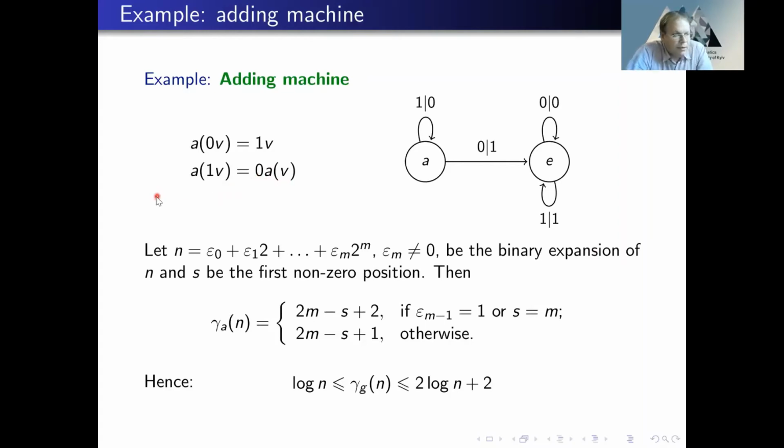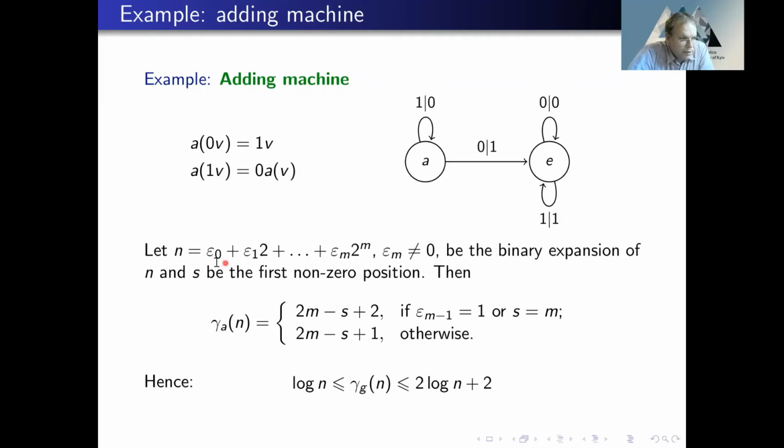Now, we may ask, what is the minimal number of states to realize addition of n to a binary number? So actually, what is the growth function of this adding machine? And of course, it depends on the binary expansion of n. And here you can see a precise value of this growth function. What we can notice is that the growth function is actually logarithmic.